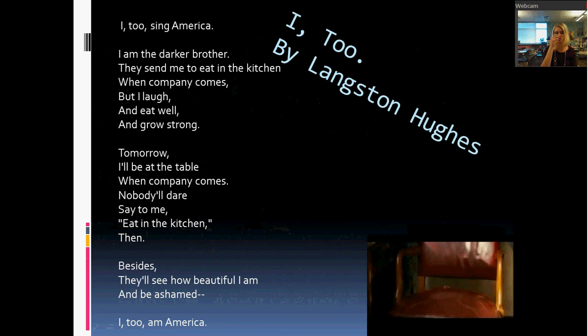So this is just a short little poem here called "I, Too" by Langston Hughes. And it's a great poem that really emphasizes the Harlem Renaissance here. So instead of reading it to you, I'm going to have somebody with a much better voice read it. So here we go.